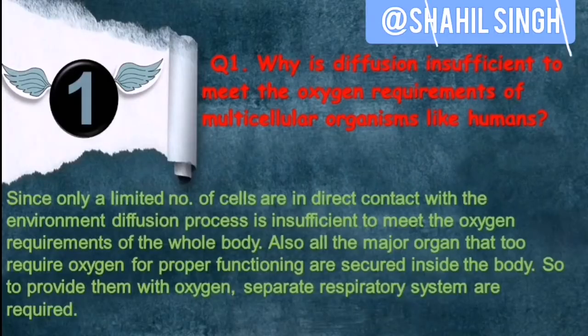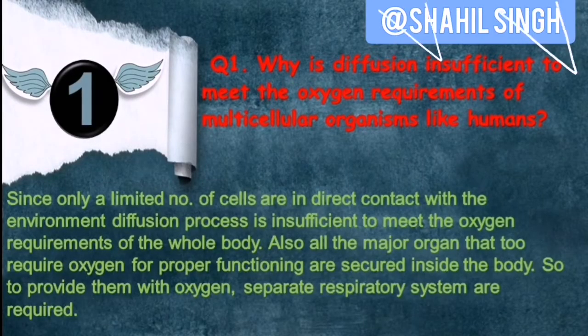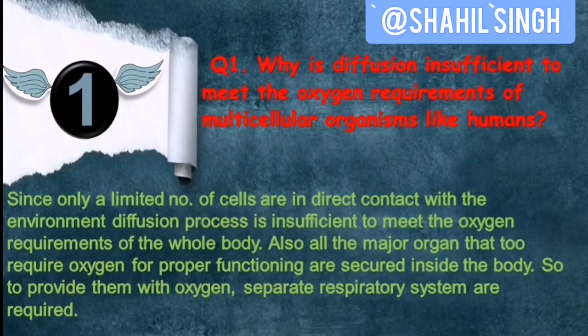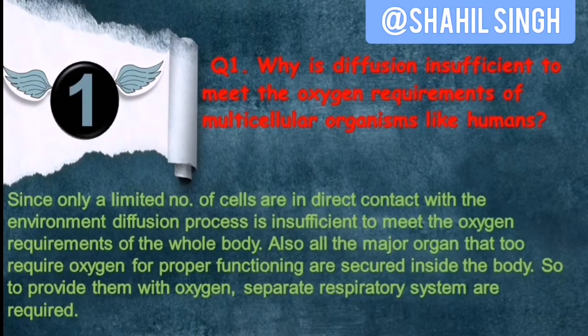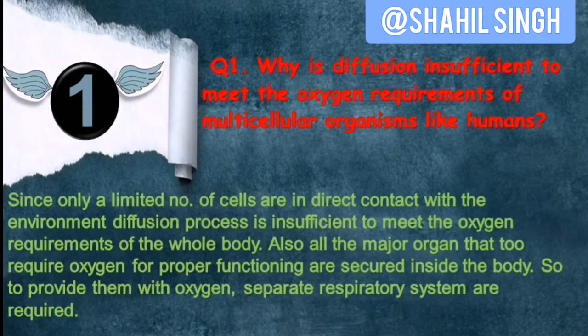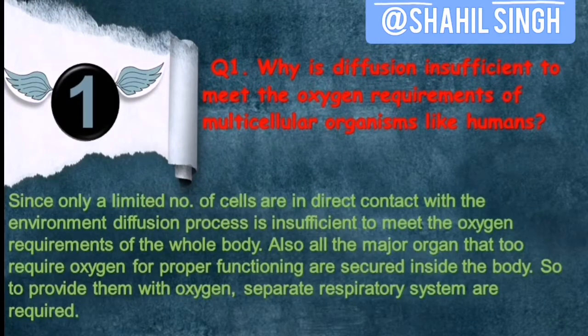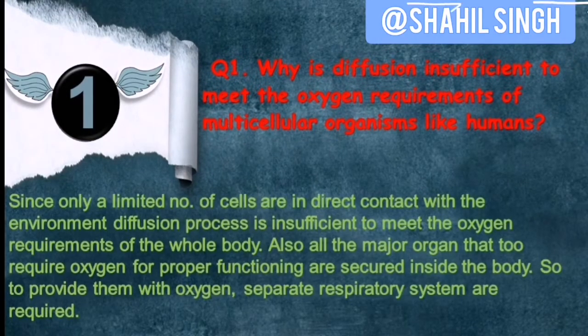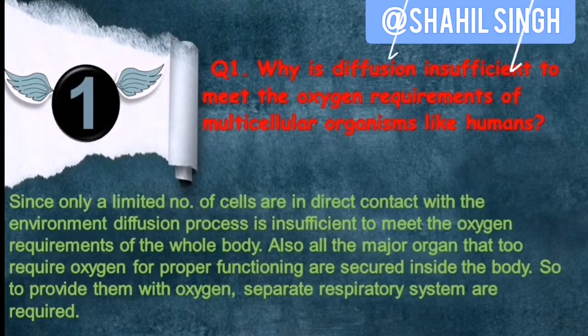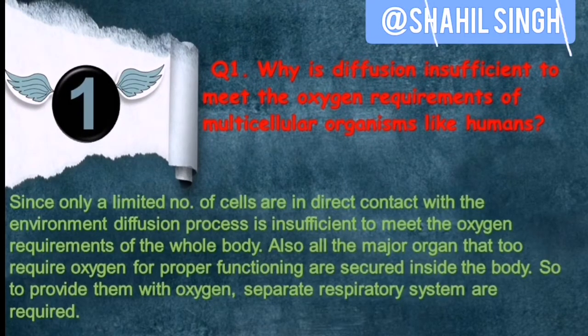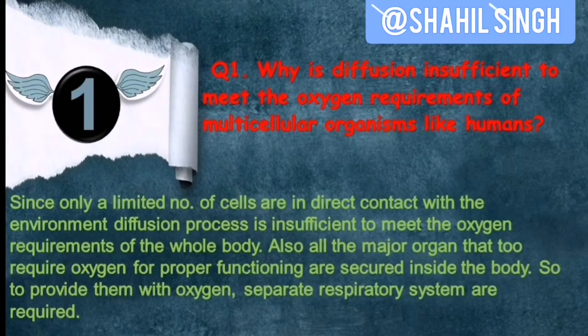So this is a very dynamic question, and I have dealt with this question in one of my previous videos. You may go and watch that video if you like a full explanation. Since only a limited number of cells are in direct contact with the environment, the diffusion process is insufficient to meet the oxygen requirements of the whole body. Also, all the major organs that require oxygen for proper functioning are secured inside the body. So to provide them with oxygen, a separate respiratory system is required.